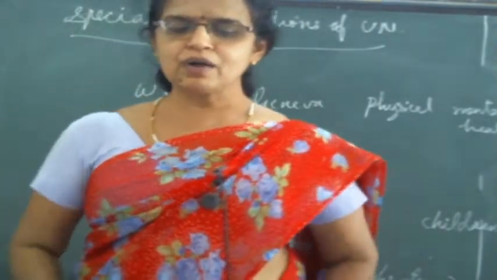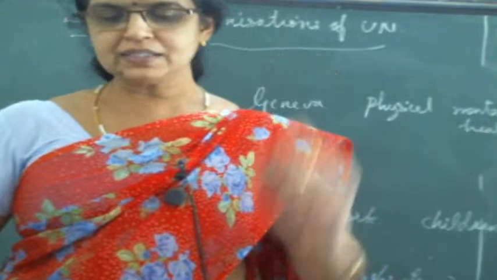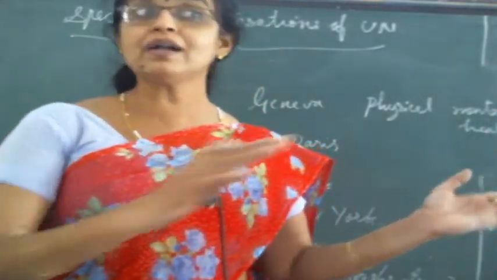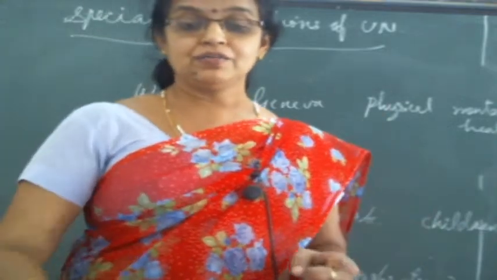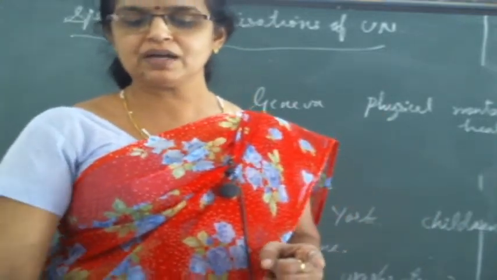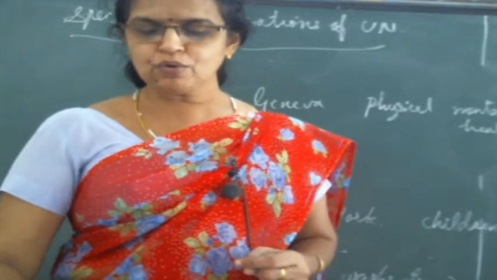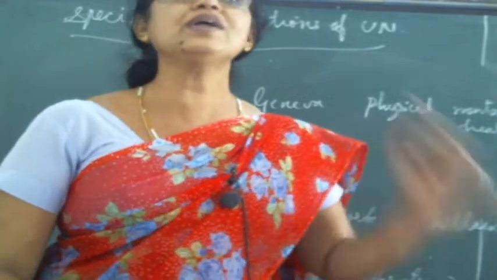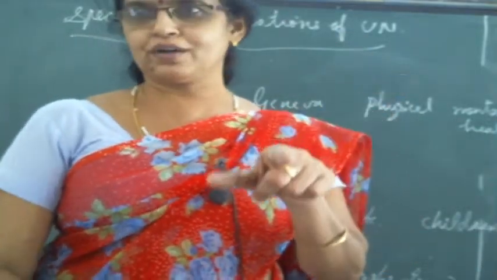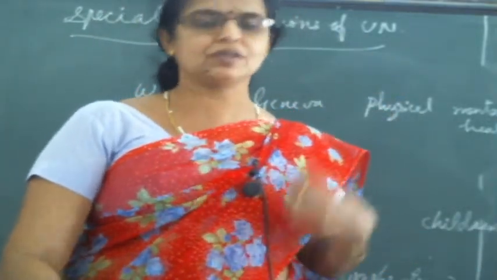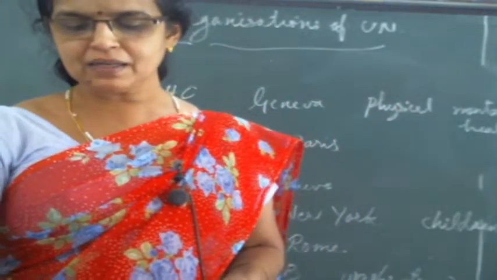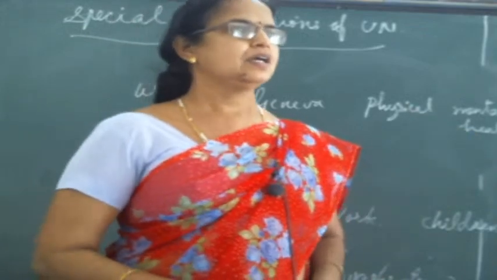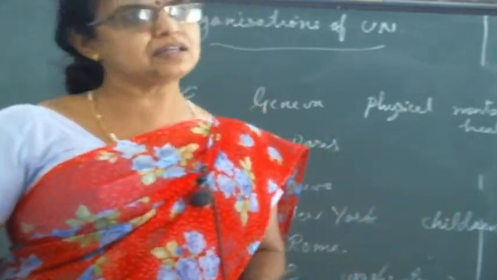And see the headquarters also. Geneva has two. Which are they? WHO and ILO. You learn like that. Which are in Geneva? WHO also Geneva and ILO also Geneva. And New York also has some, but one only here. UNICEF is in New York and UN itself is also in New York. So you compare and study. Then the remaining, Paris and Rome, one each. Paris, Rome and Washington DC. So if you understand in such a way, then it will be easy.